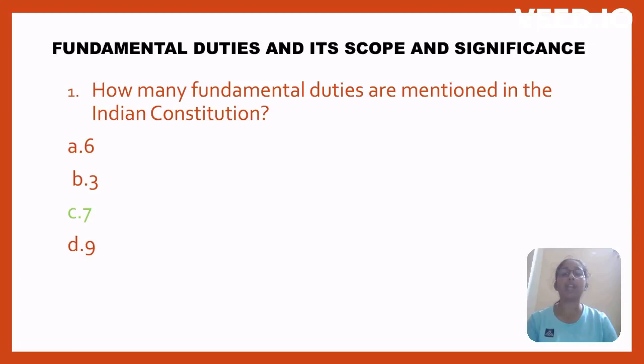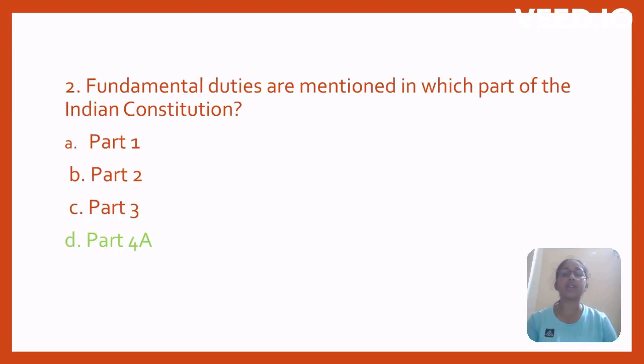Fundamental duties and their scope and significance. How many fundamental duties are mentioned in the Indian Constitution? 6, 3, 7, 9. Option C, 7. Fundamental duties are mentioned in which part of the Indian Constitution? Part 1, Part 2, Part 3, Part 4A. Option D, Part 4A.